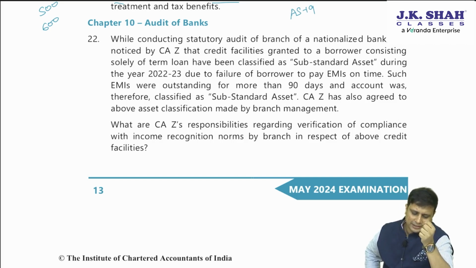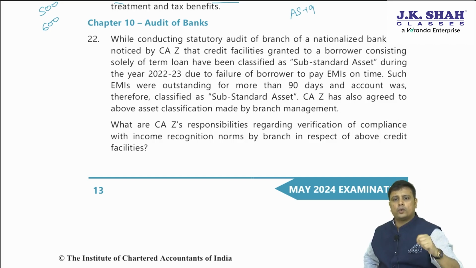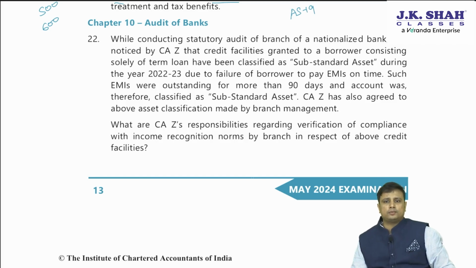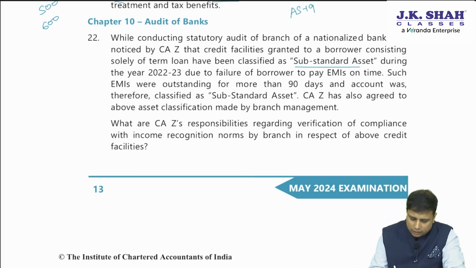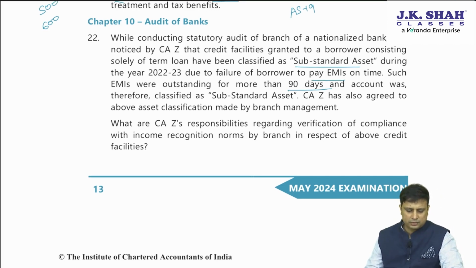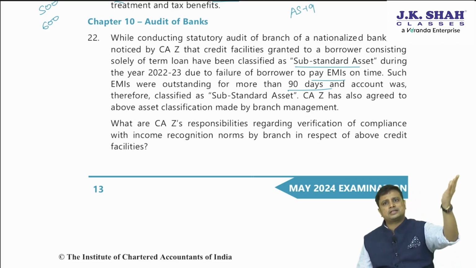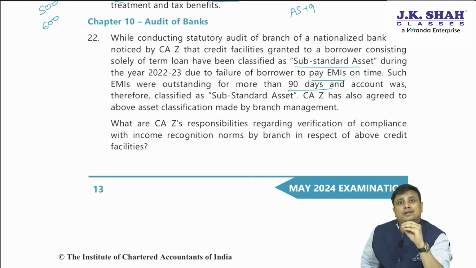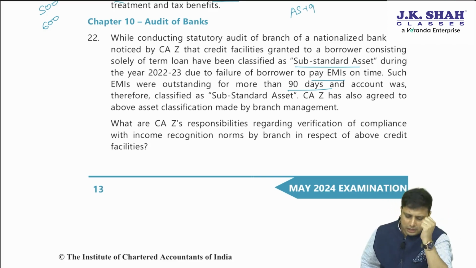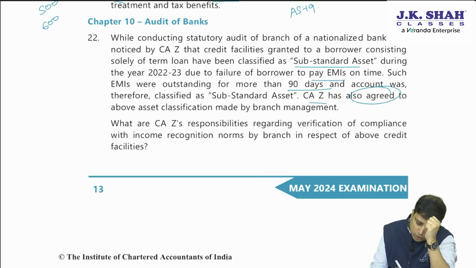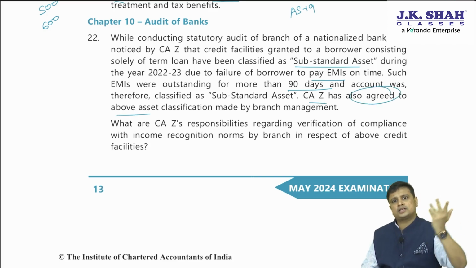While conducting the statutory audit of a branch of a nationalized bank, it is noticed that the credit facilities granted to a borrower, consisting solely of a term loan, have been classified as substandard during the year 22-23 due to non-payment of EMIs. Such EMIs were outstanding for more than 90 days, and the account was classified as substandard. Is it correct? Yes. See, if it is outstanding for more than 90 days, it will be NPA. If it is NPA for less than 12 months, it is to be treated as substandard. So they have correctly classified. The CA has also agreed to the above classification.